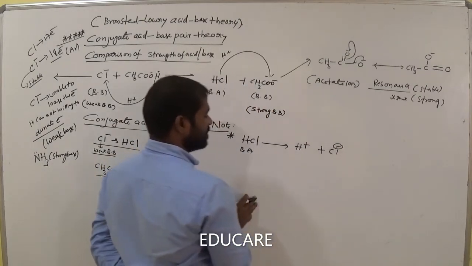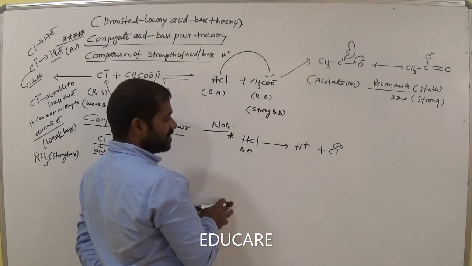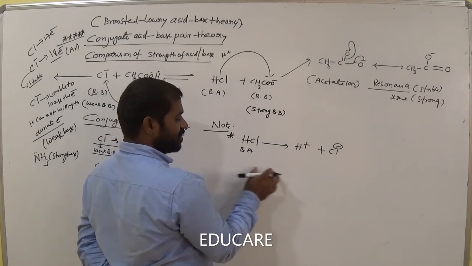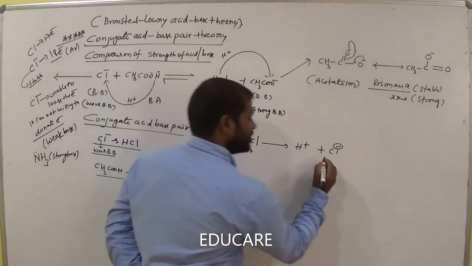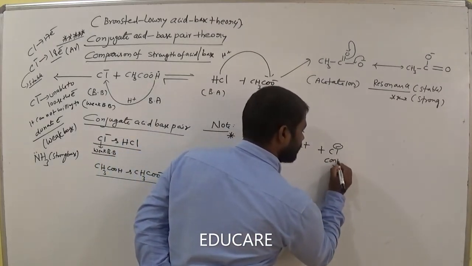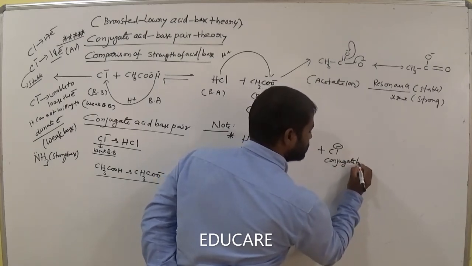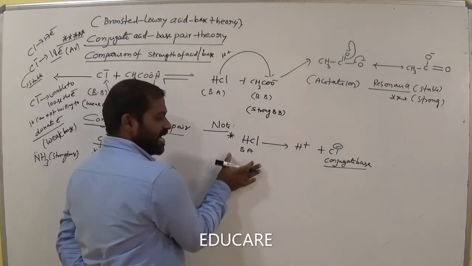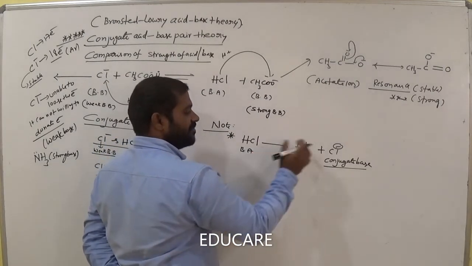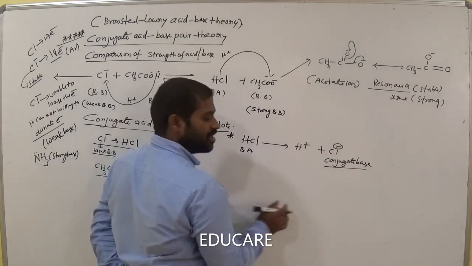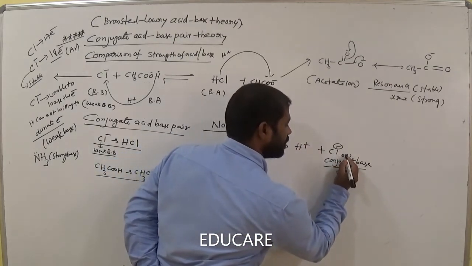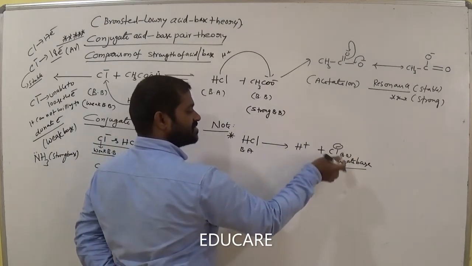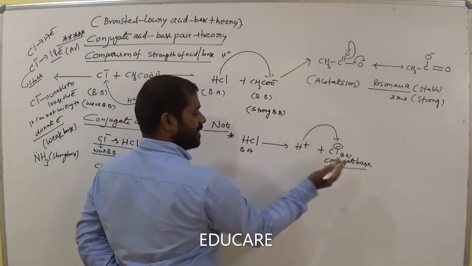How many protons differ? A single proton. This is the Bronsted base, which in the backward direction accepts the proton.